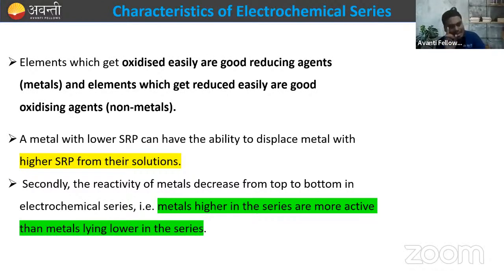ठीक है. Secondly, the reactivity of the metal decreases from top to bottom in the electrochemical series. Metals higher in the series are more reactive, more active than the metals lying lower in the series.